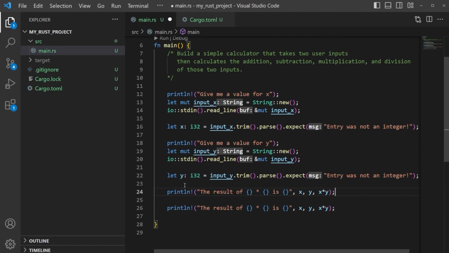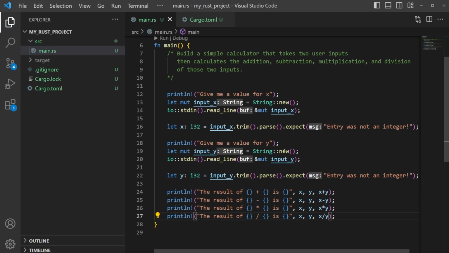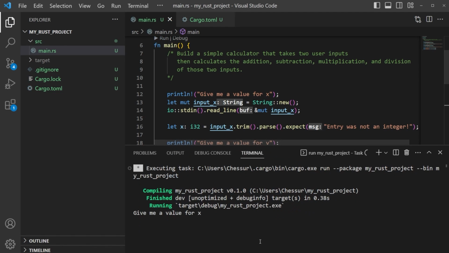Right, so we needed addition, we needed subtraction, we said multiplication and division. Okay, those are the ones that we need here. So we're going to just change these signs really quick. We're going to give this a plus, this a plus. We're going to give this a minus, this a minus. We can keep the multiplication, and then we're just going to have a division in here. And we'll save this. Run this. I'm just going to give this 4 and 3 again.